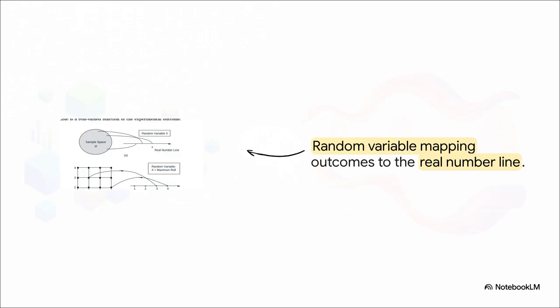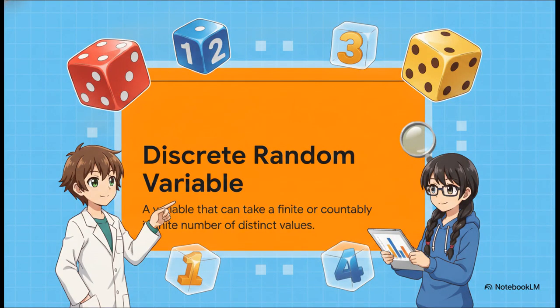But here's the secret. A random variable isn't just some random unpredictable number. Nope. It's actually a function. It's a highly structured rule that elegantly takes abstract outcomes from a sample space, like rolling dice or tossing coins, and maps them directly onto something we all know, the one-dimensional real number line. By pinning these abstract outcomes to actual numbers, we can finally do some real math with them. And that brings us to our very first mathematical landscape, the discrete realm.